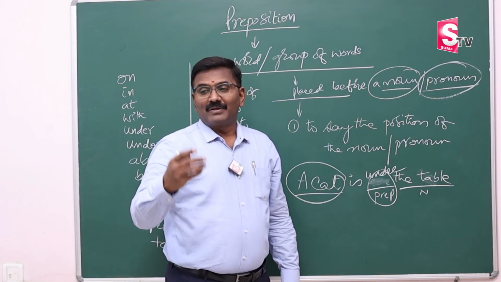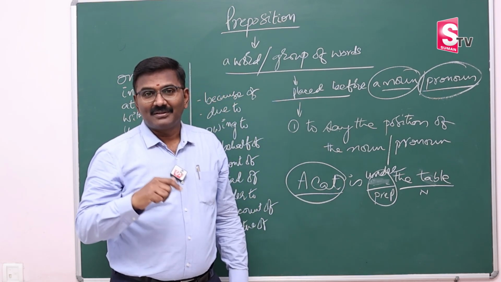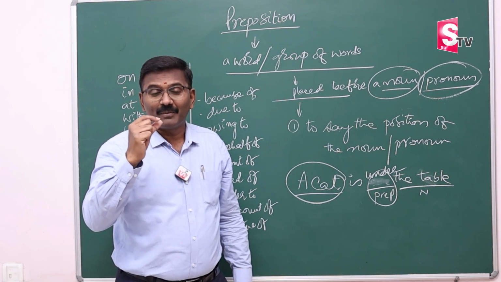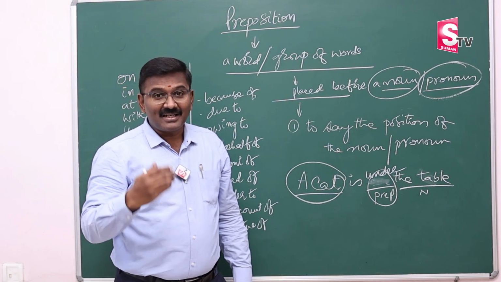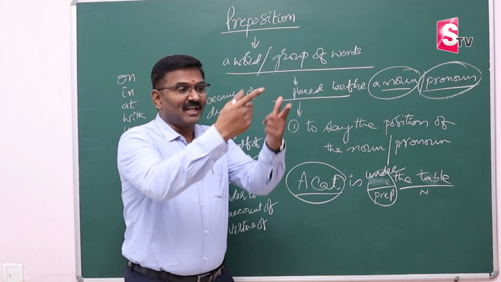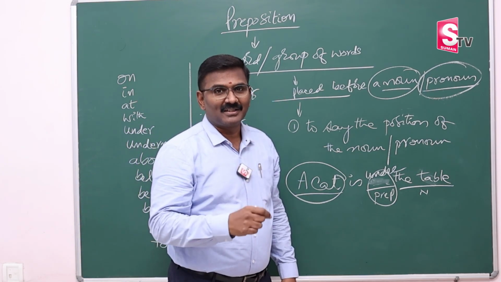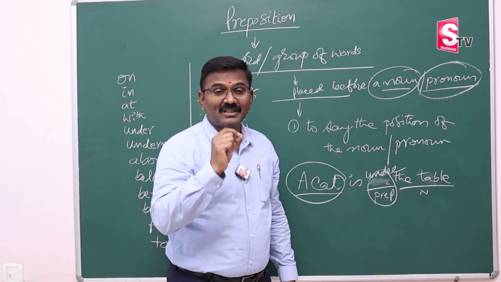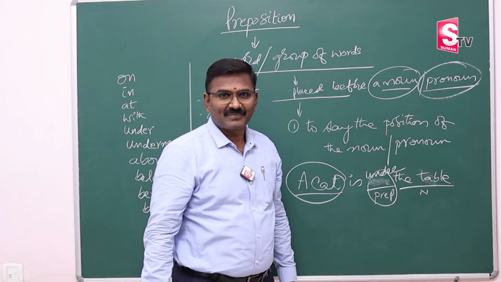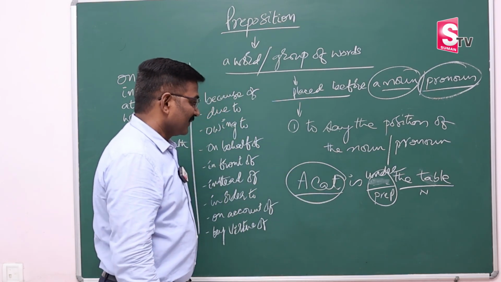Again, I ask someone, where is your bike? Then you say, sir, behind the car. You are saying the position of the bike behind the car. Again, I ask you, where is your bike? Then you say, sir, in front of the gate. So these prepositions are used to say the position of noun or pronoun, my dear friends. Got it?